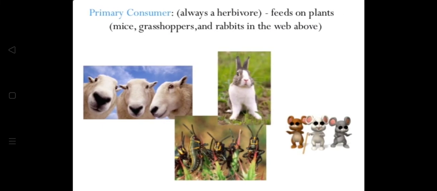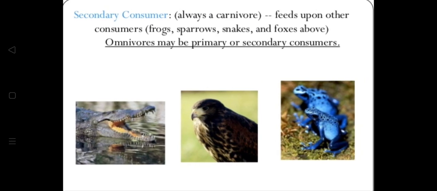Primary consumers, always herbivores, feed on plants: mice, grasshoppers, and rabbits in the web above. Secondary consumers, always carnivores, feed upon other consumers: frogs, sparrows, snakes, and foxes. Omnivores may be primary or secondary consumers.